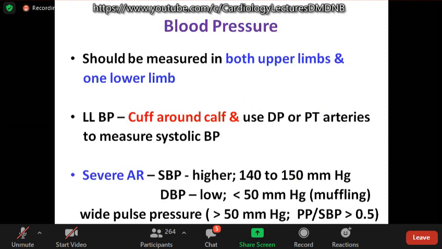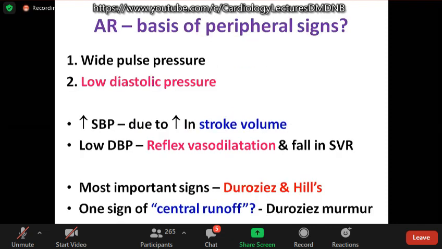Blood pressure, we should measure in both upper limbs and one lower limb. The cuff can be put around the calf. Don't look for a thigh cuff because you'll never get a bigger cuff. We can use the dorsalis pedis or posterior tibial artery to measure the systolic blood pressure. So systolic BP is usually increased to 140 or 150. Diastolic pressure is low. You have to take muffling. If the difference between muffling and the disappearance is more than 10 millimeters, you are supposed to mention both. In reality, diastolic pressure will not go below 30. Lower the diastolic pressure, wider the pulse pressure, indicating severe aortic regurgitation.